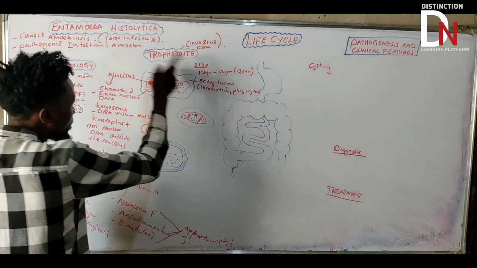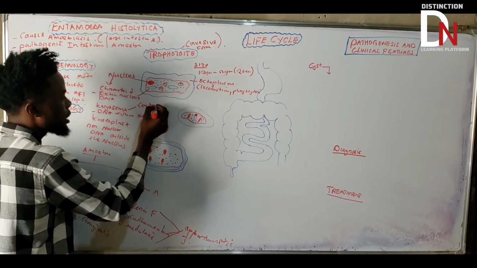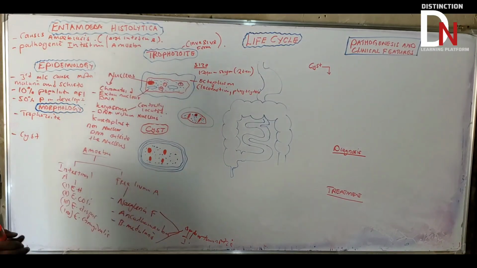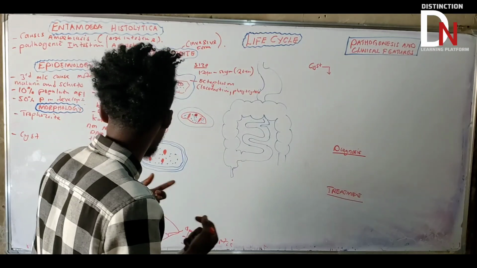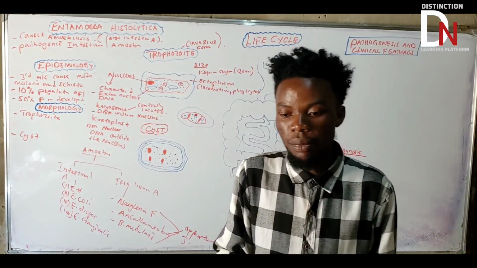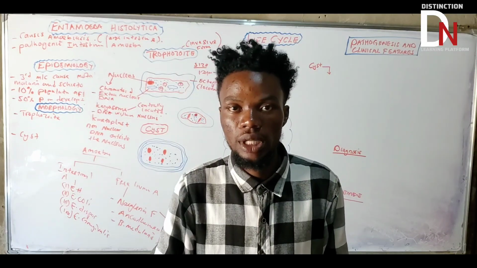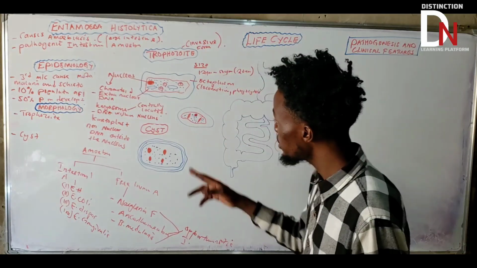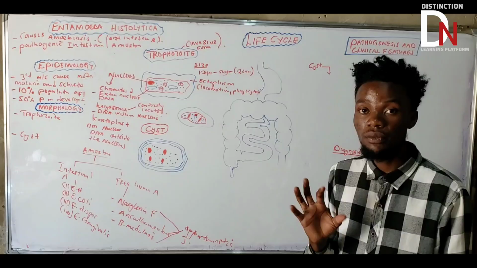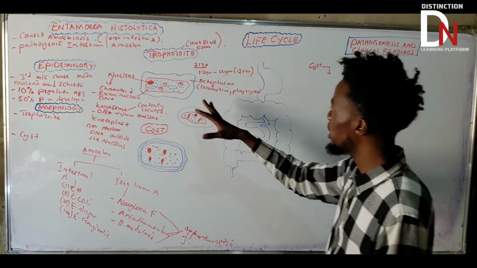So what am I saying? Within the trophozoite, this chromosome is centrally located. That's how the chromosome is located, centrally. Because there are other chromosomes that can be situated peripherally within the nucleus. But under trophozoite, under Entamoeba histolytica, the chromosome is centrally located. One of the important morphological features. So we've talked about the trophozoite.